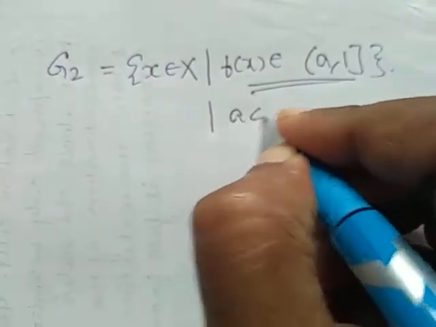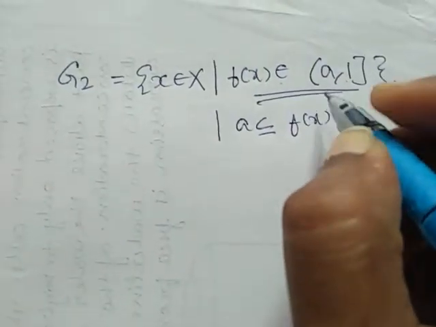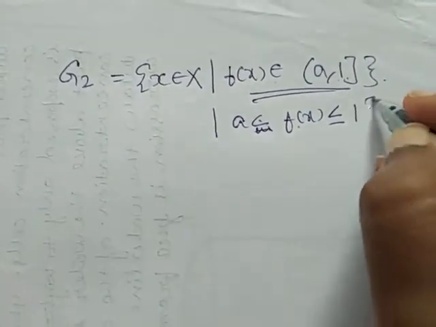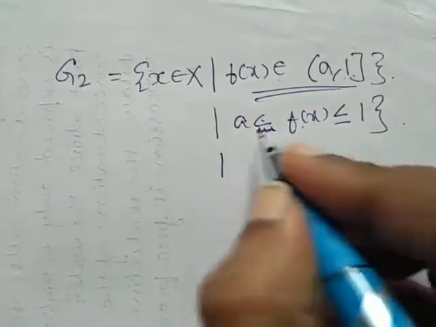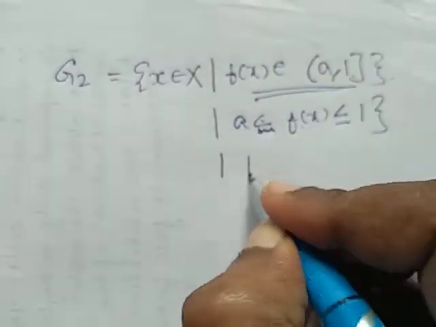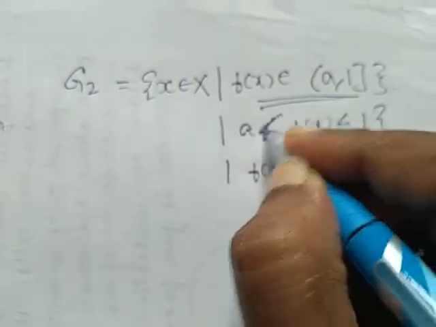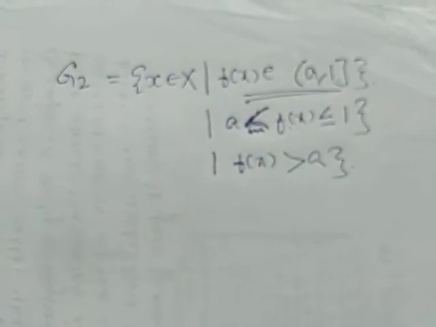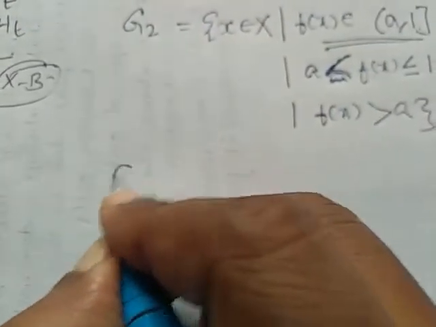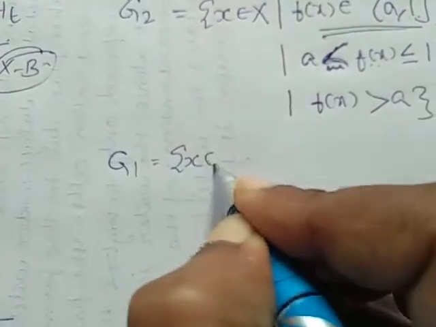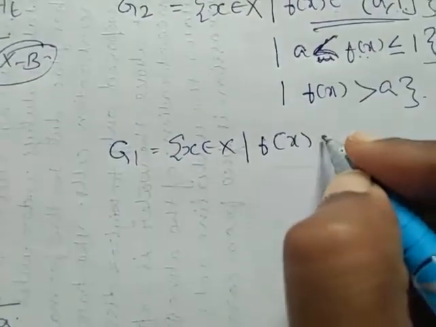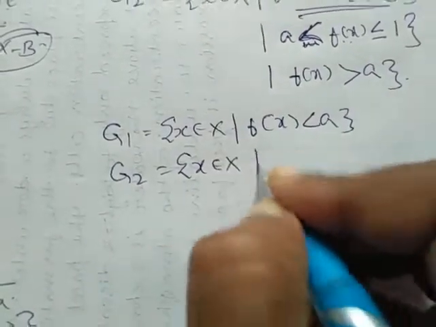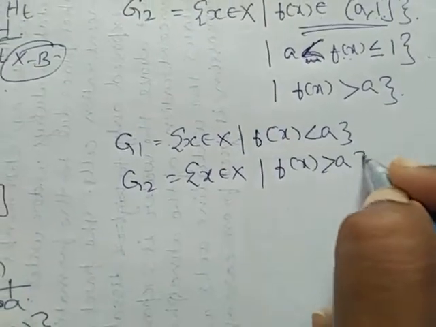Sorry, a is strictly less than f of x less than or equal to 1. This implies a is less than f of x, which means f of x is greater than a. Now G1 is x belongs to capital X, f of x less than a. And G2 is x belongs to capital X such that f of x greater than a.